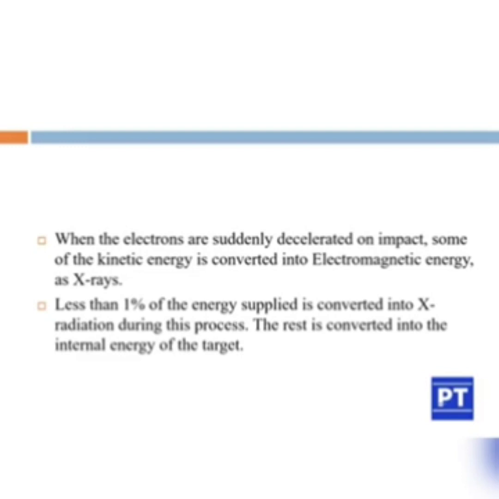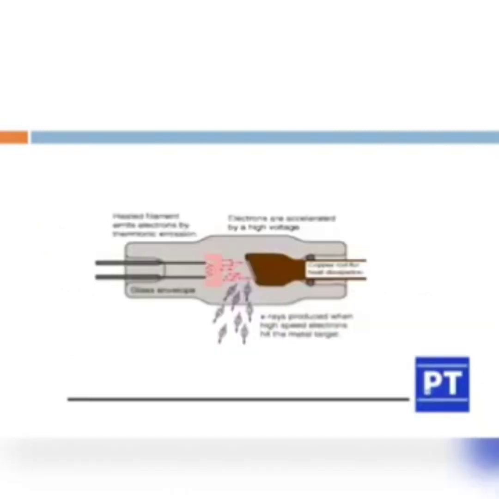It means when the electrons are hitting the target, only 1% is X-rays, and 99% is heat. Here you can see a heated filament emitting electrons by thermionic emission.